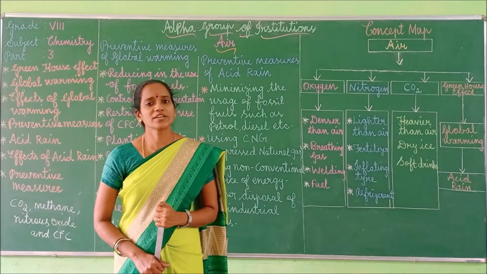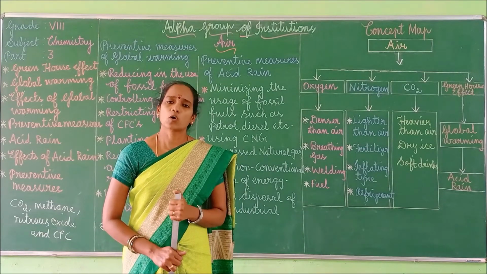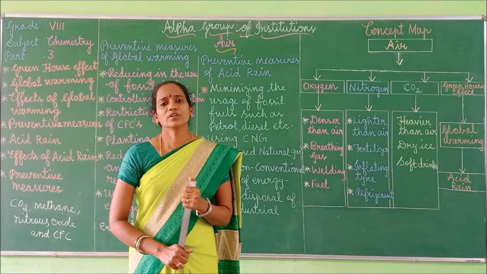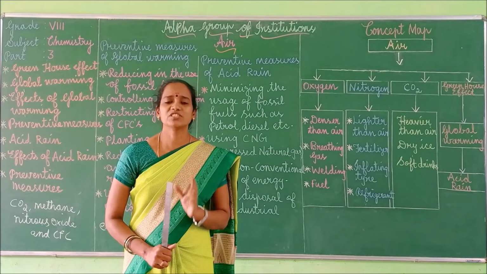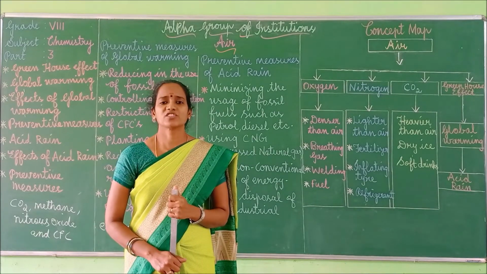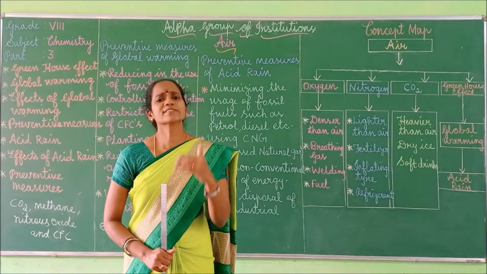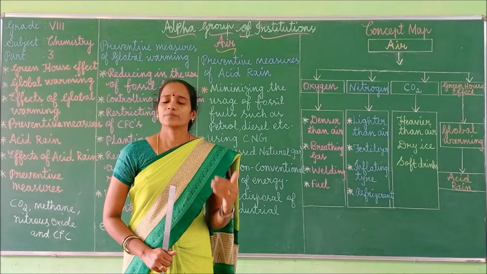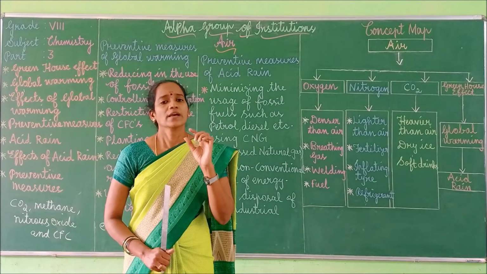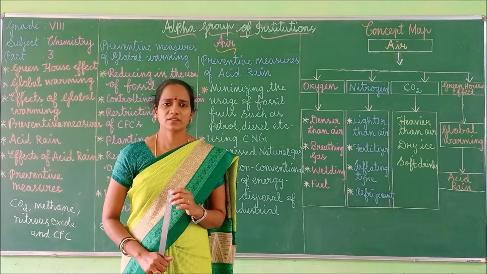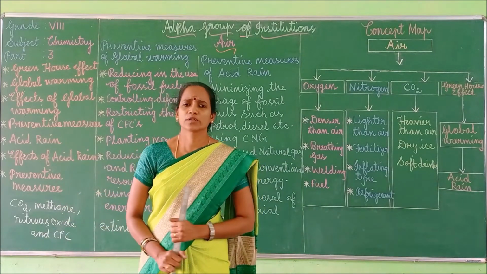So, acid rain is caused by a chemical reaction that begins when compounds such as sulfur dioxide, SO2, and oxides of nitrogen are released into the air. When these substances mix and react with water, oxygen and other chemicals, they form more acidic pollutants. Hence it results in acid rain. Right, children? Good. Next we can move to the effects of acid rain.